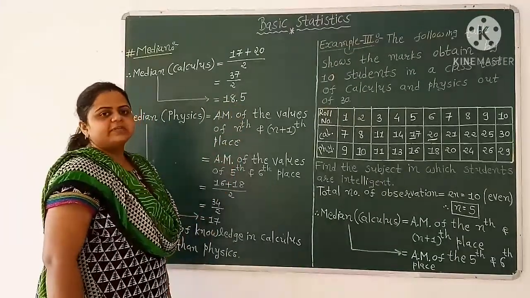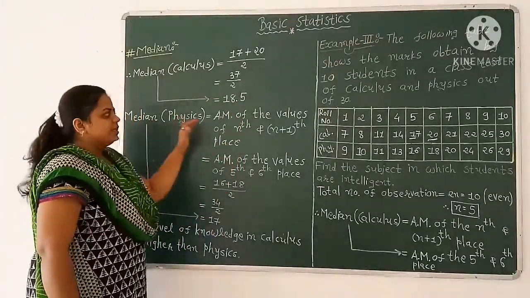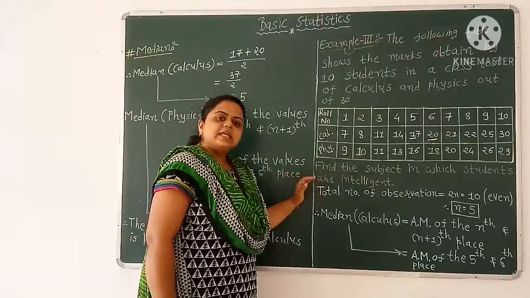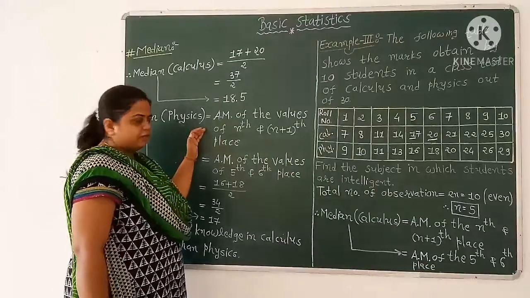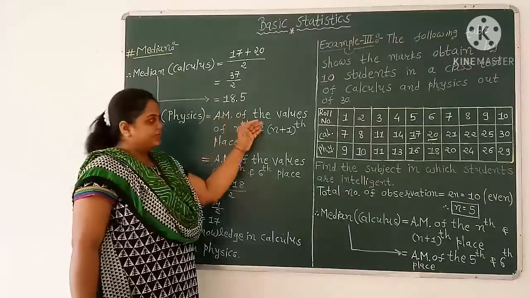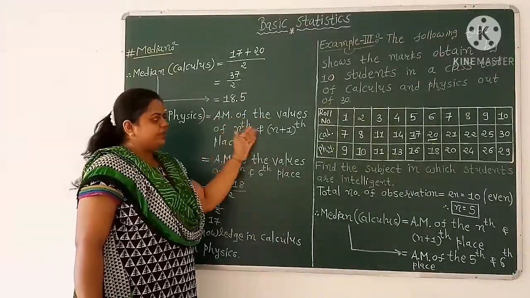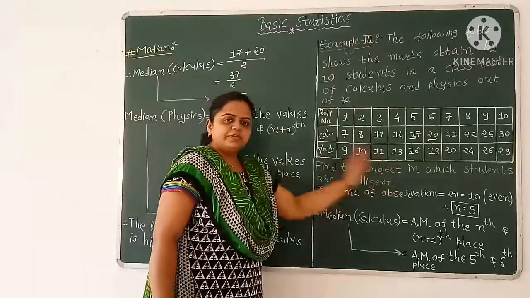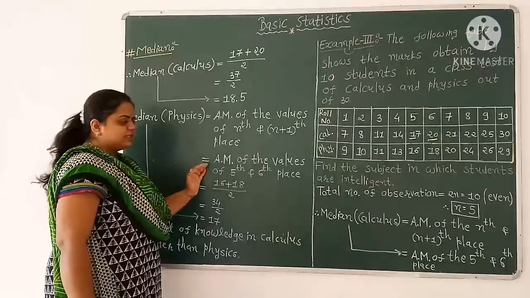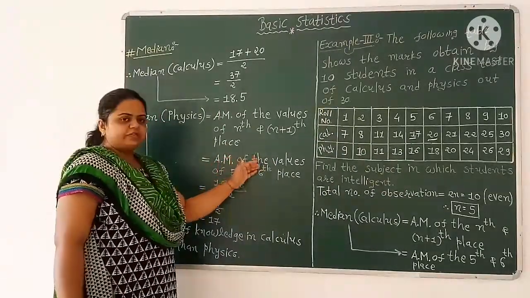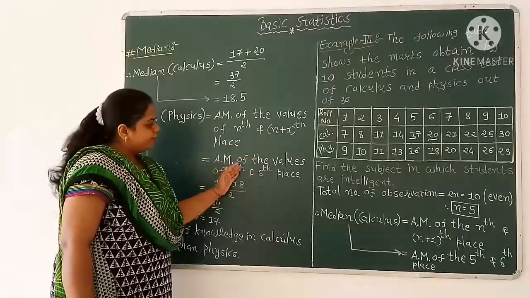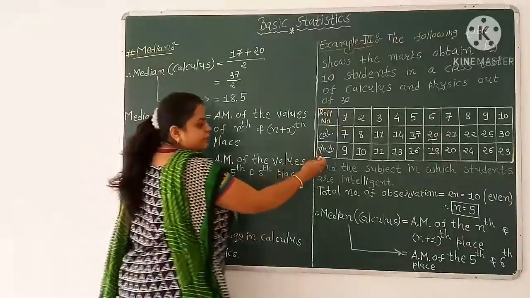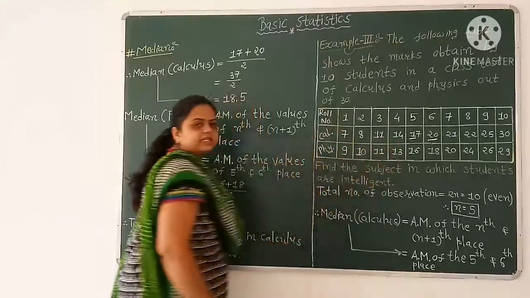Now we have to find the median for physics. Here the number of data is even. So median of physics equals the arithmetic mean of the values of the nth and (n plus 1)th place. Here n equals 5. So median of physics equals the arithmetic mean of the values of the 5th and 6th place. The data of physics is already in ascending order.